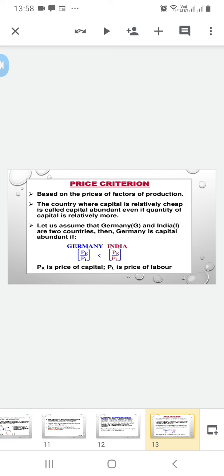So here, PC/PL, where PC is the price of capital and PL is the price of labor. In Germany, PC/PL is less than India's PC/PL.